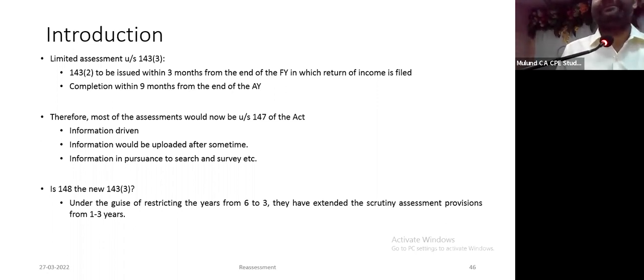Please make us understand. 2. Audit objection. 3. Information under the e-verification scheme notified under section 135. They have specified a scheme under 135 to collect information from the assessees. And 4. Any information received from any other country. If any of these four information is there, that means there is information which suggests income has escaped assessment and they can reopen.